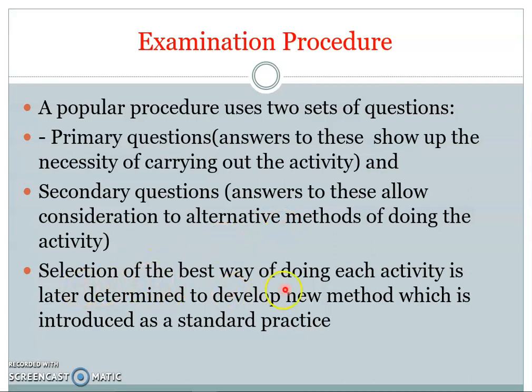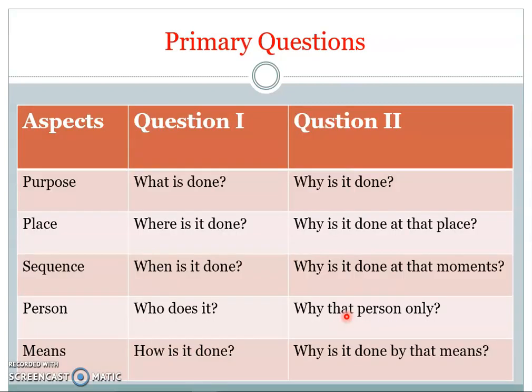Now the selection of the best way of doing each activity is later determined to develop a new method, which is introduced as a standard practice. Now let us discuss what is a set of primary questions. Primary questions, as we noted in the previous slide, are helpful for deciding the necessity of activities. So we have to consider these aspects for preparing the questionnaire for the primary set of questions. Aspects are purpose, place, sequence, person and means.